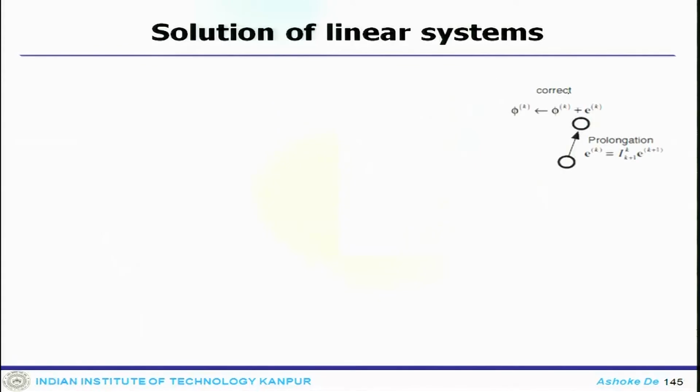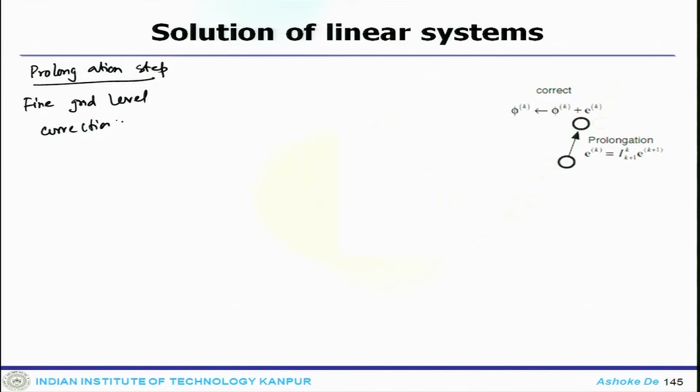Now, the other step which could be used is the prolongation step and fine grid level corrections. The prolongation step, or fine grid level correction, is the operator that is used to transfer the correction from a coarser to a fine grid level.